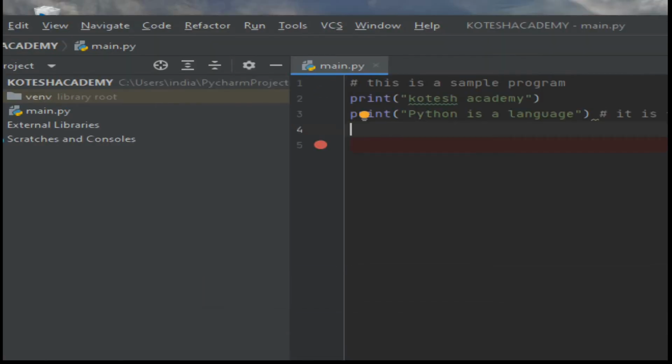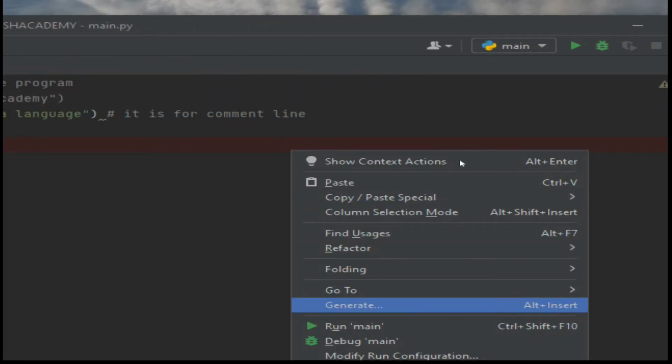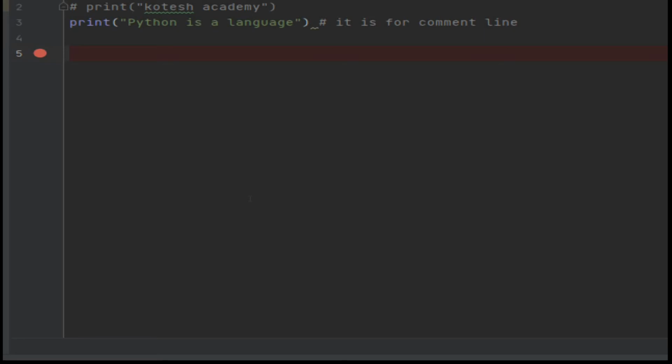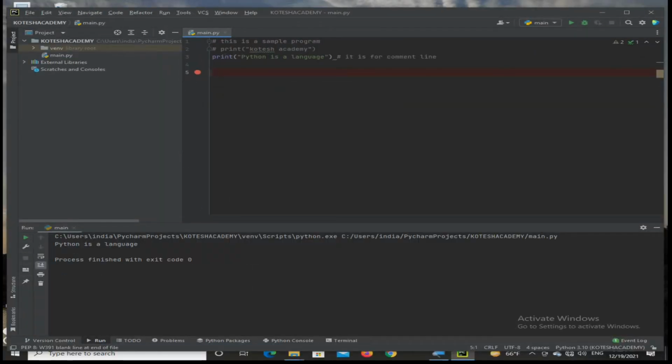Sometimes if you want to write more instructions, that is called multi-lines. For example, you have this print line, and before the first instruction you have the hash symbol. Whenever you write the hash symbol, the remaining line is considered a comment. Then run the program, run main, and you see the value is Python is a language. The first line is not taken because before the instruction we have a hash symbol. This is one type of single line comment.